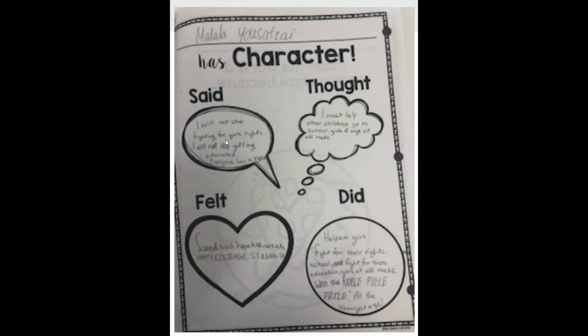Remember, her blog was called How Dare the Taliban Take Away the Right to Education. She definitely thought that everyone should be treated equally. So you can write down some things that your character thought and then how she felt. Many times in the book, we talk about how she felt scared or maybe she had strength. So these are the feelings that your character felt during that time. Maybe they felt a certain way about a particular topic, like Malala felt that all girls should have the right to go to school. And then what they did.